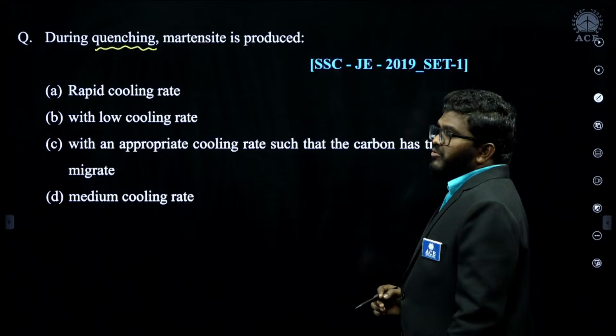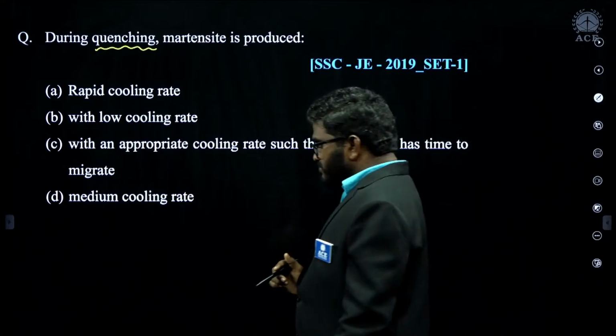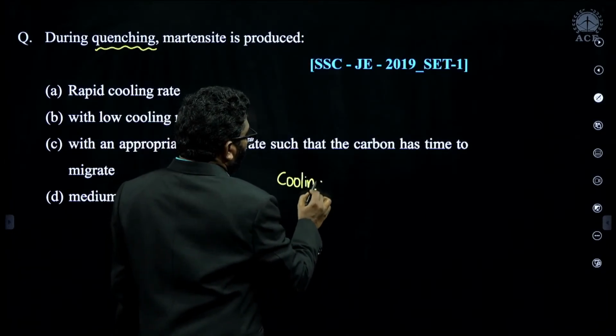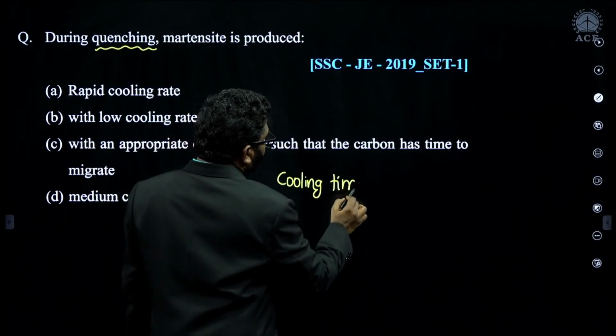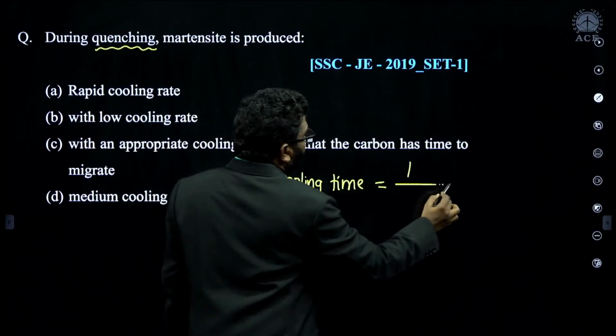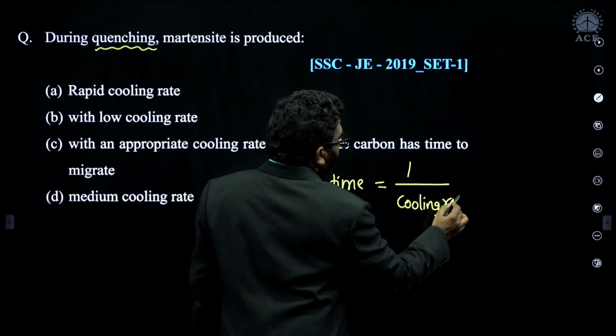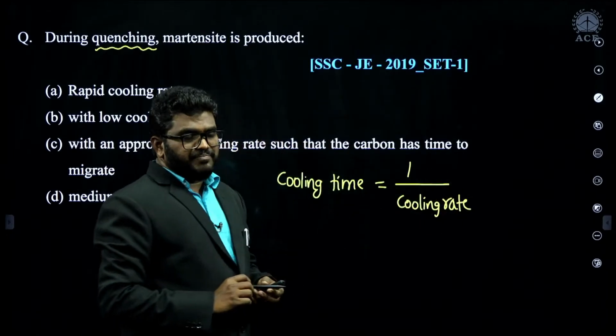Remember, cooling time is equal to 1 by cooling rate.